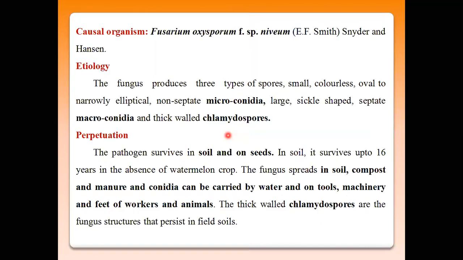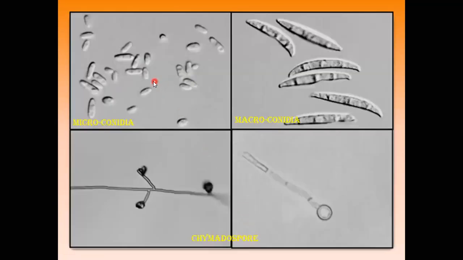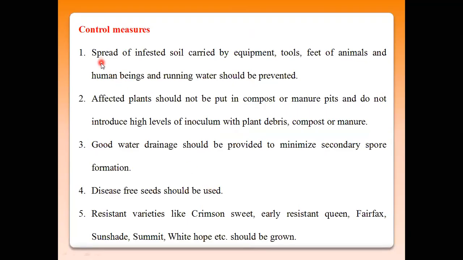Okay, then causal organism, Fusarium oxysporum forma specialis niveum. Etiology and perpetuation are the same. So these are the macroconidia, microconidia, and the vegetative spores, that is the chlamydospores. Control measures are somewhat the same.